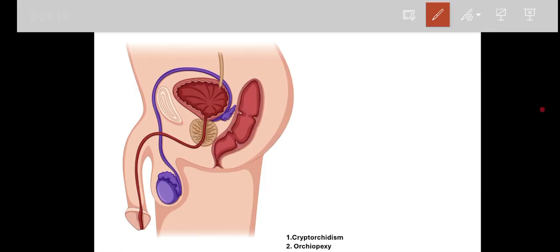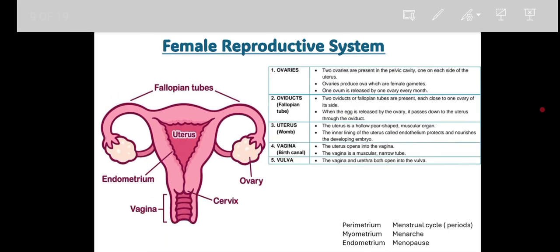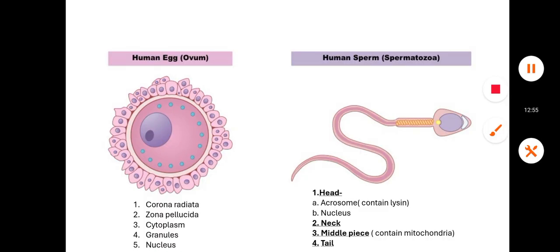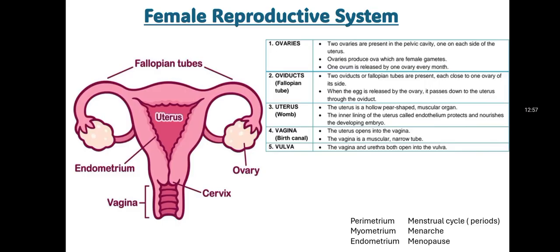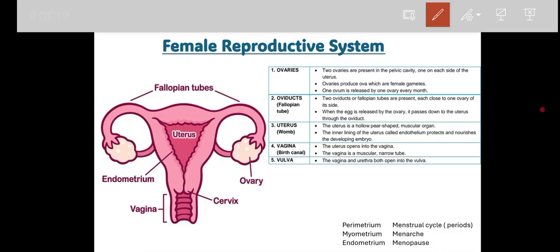Now come to the next one, the female reproductive system, and you can see it is very important. In terms of functions, the major function is done by the ovary, right?